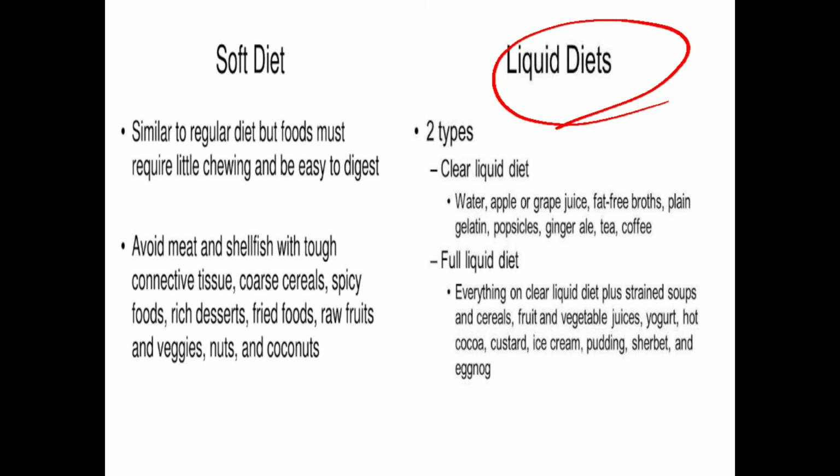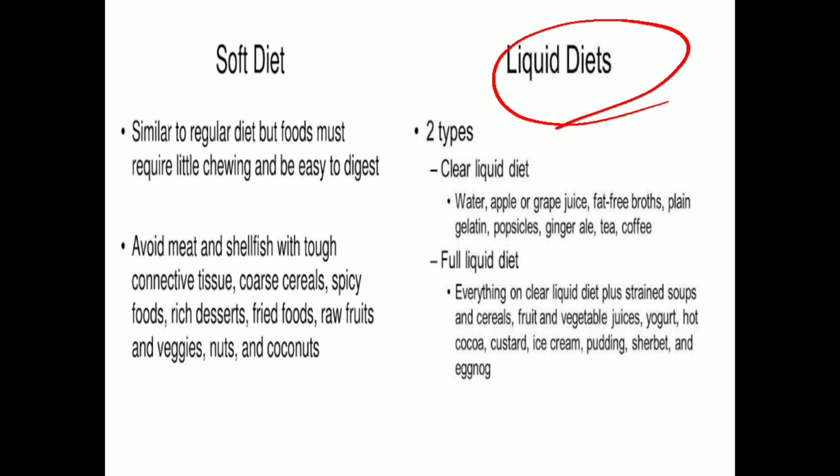What kind of foods are included? Foods like eggnog, milkshake, plain ice cream you can give, china grass jelly you can give, oatmeal, soya milk, healthy drink you can give. And here also, if the patient is diabetic, the sugar content will be altered.